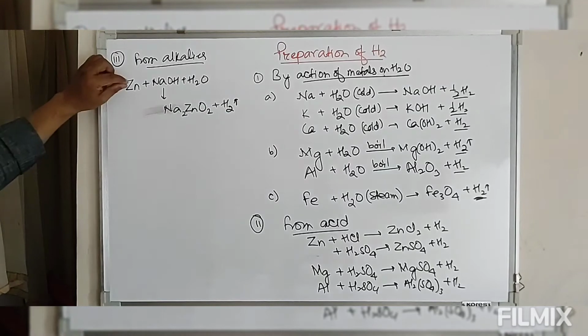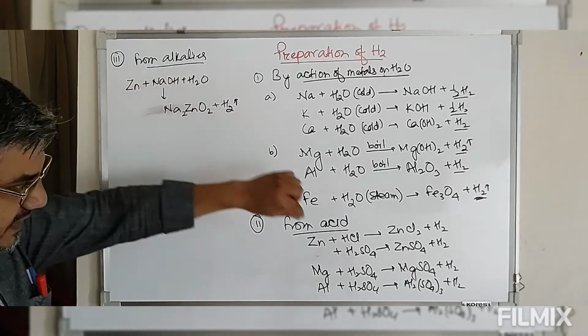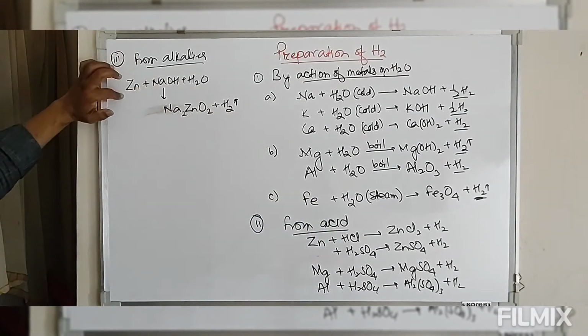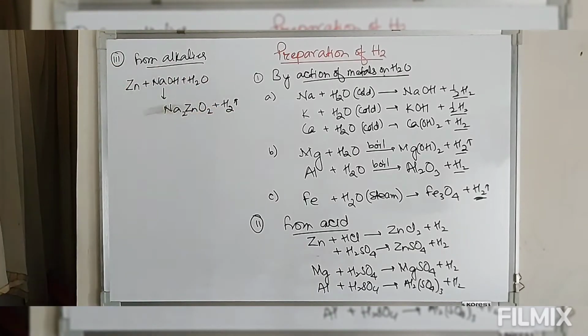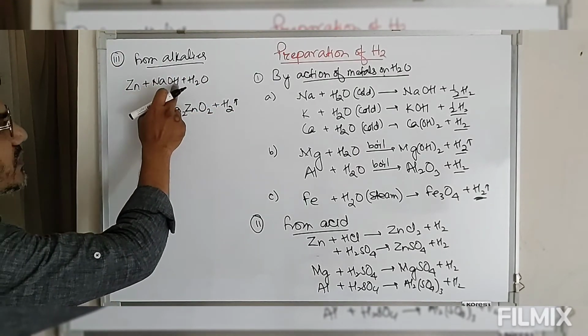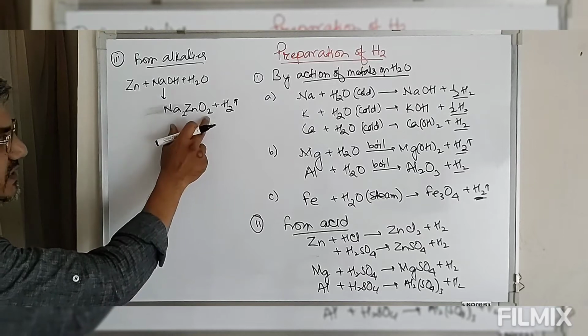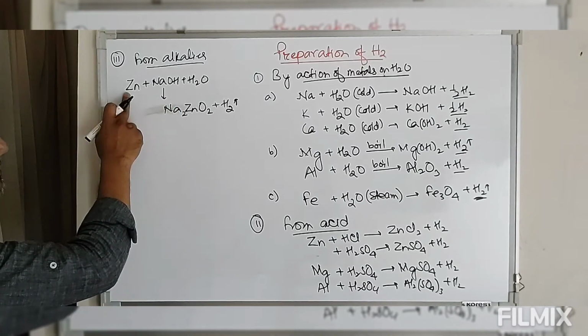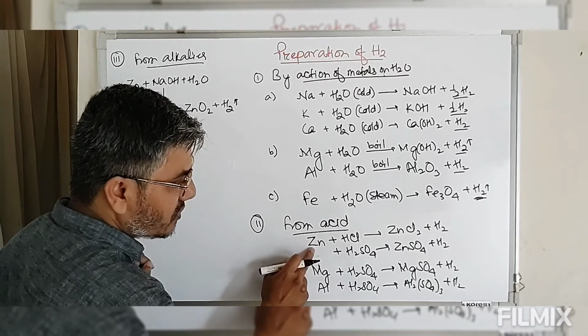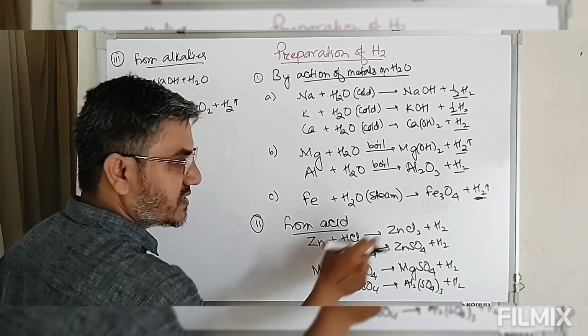So zinc metal reacts with acid as well as base. So zinc is acidic as well as basic. Now when zinc reacts with sodium hydroxide, forming sodium zincate, then zinc is showing acidic property here. The same zinc also reacts with acid, then zinc is showing basic property.